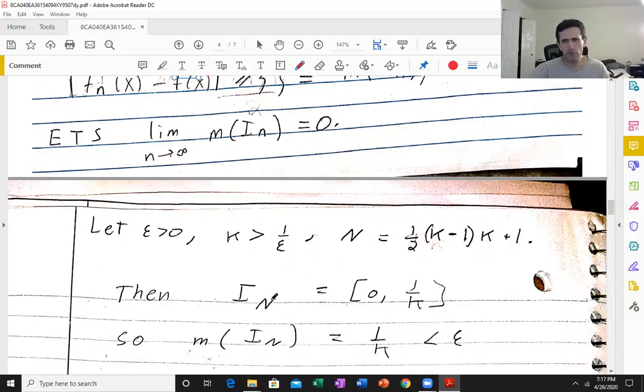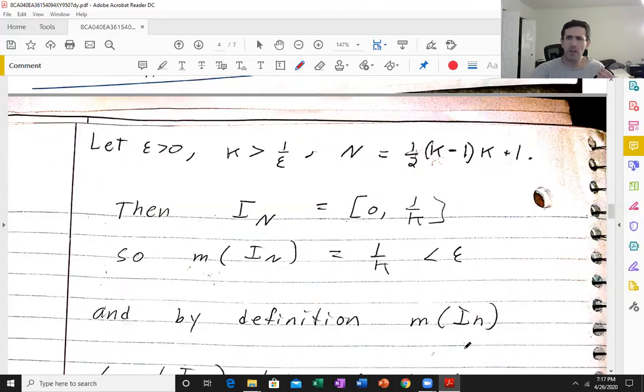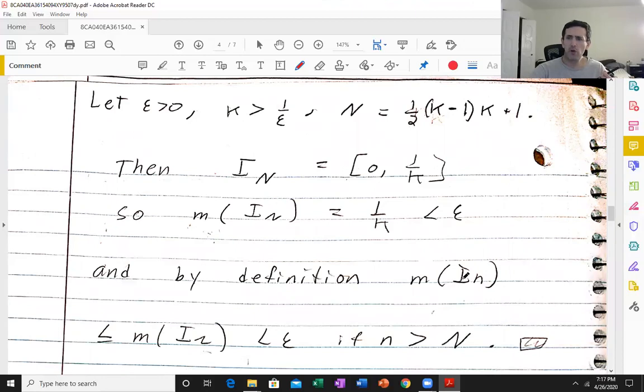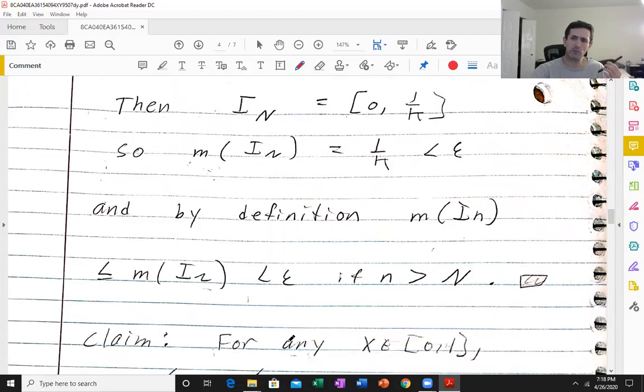Okay, so first of all, the measure of I_N is 1 over k, which is less than epsilon. And if little n is bigger than big N, then the measure of I_n is the width of each of these intervals, which is 1 over some denominator that is larger or equal to k. And therefore, its measure is less than or equal to 1 over k, which is less than epsilon. So we easily have convergence in measure. Okay.